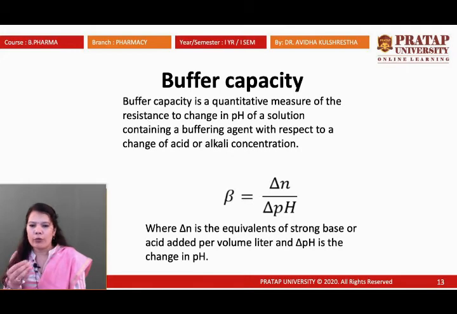So we have to check the equivalents, the gram equivalents we have used, of either strong base or acid, added per volume liter. Actually, in a liter, how much acid or base we have used, the number of equivalents will come from that. And the delta pH is the change in pH, the pH before and the pH after.